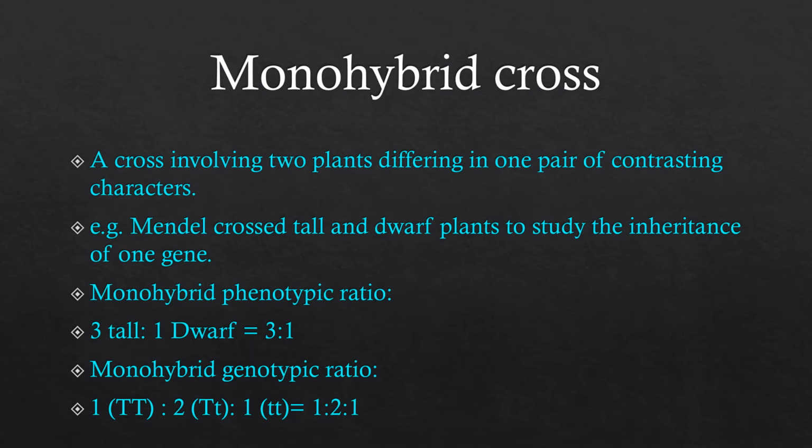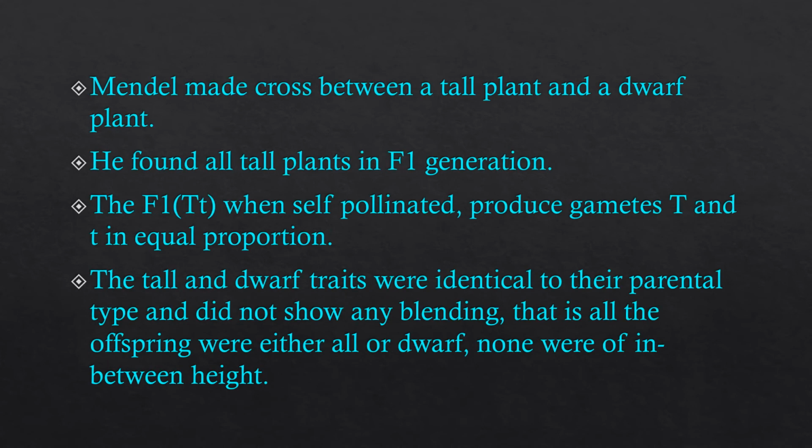The genotypic ratio, which refers to the gene structure, is 1:2:1, so we get all three types of genotype. Now we will understand all this: the monohybrid cross, the law of dominance, and the law of segregation.